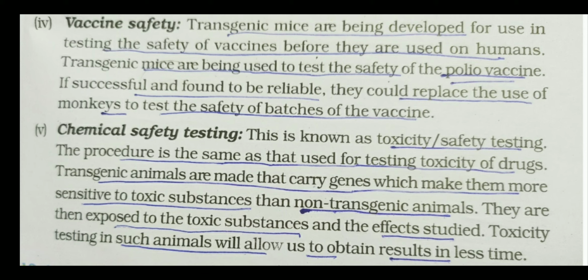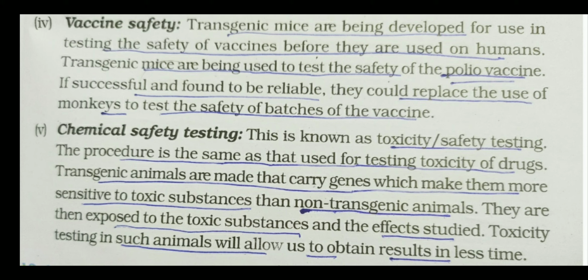First the chemical injection is given to the transgenic animal, and it is observed whether it shows a toxic effect or another side effect. Toxicity testing on such animals allows us to obtain results in less time also. Let's understand now the chemical safety testing. This is known as toxicity or safety testing.